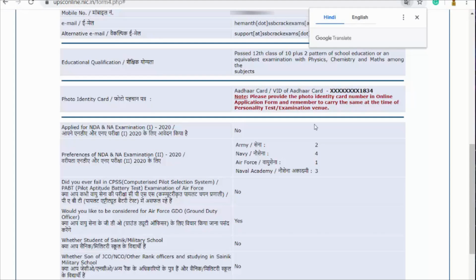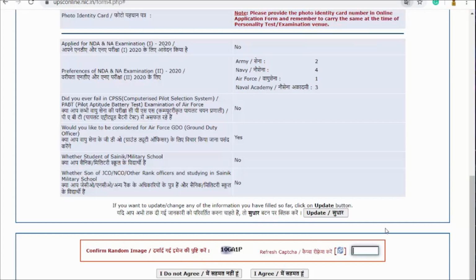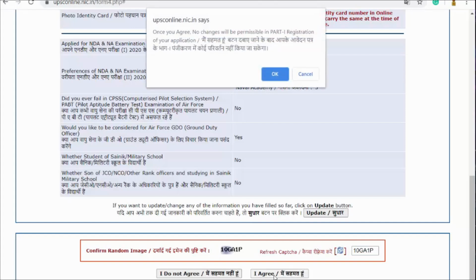Understood? And here are the choice of preferences that I have given here. Next comes all of the information. Would you like to be considered for the Air Force ground duty officer? If so, I will mention it as yes. If not, I will mention it as no. So I will confirm, rewrite the CAPTCHA which is mentioned here, as it is given to me here, and I'll simply click on I agree.